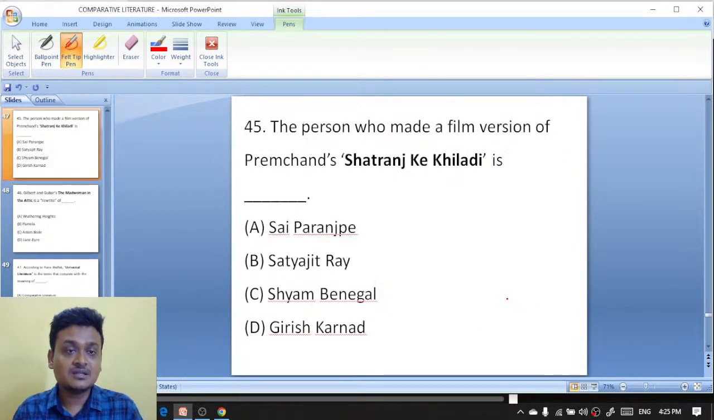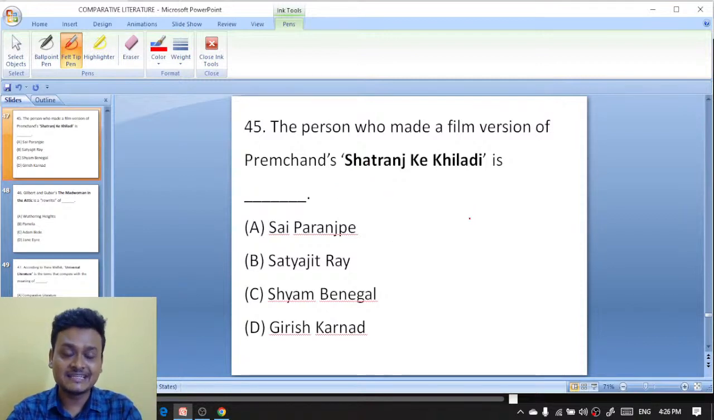Okay. Next question. The person who made a film version of Premchand's Shatranj Ke Khilari. It was published in 1997, I can't remember exactly, and I can't remember the name of the film here. The person who made a film version of Premchand's Shatranj, but that film was published.